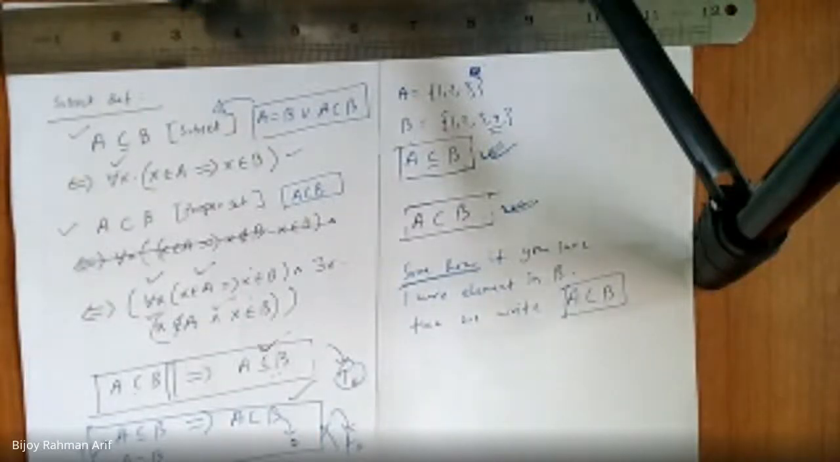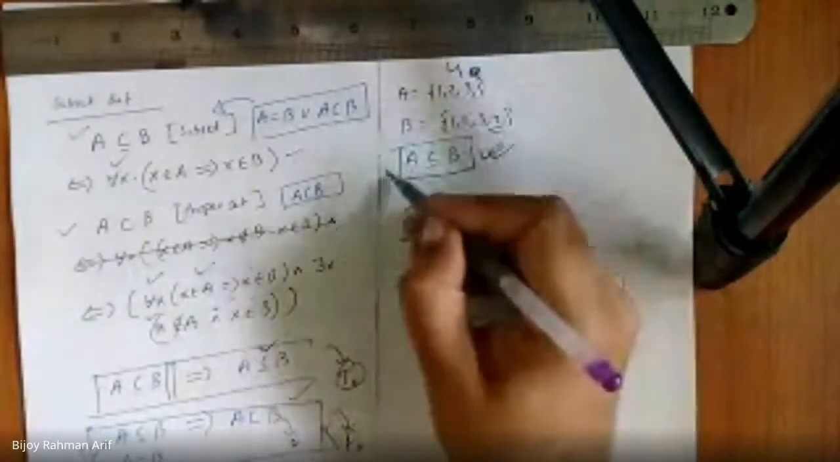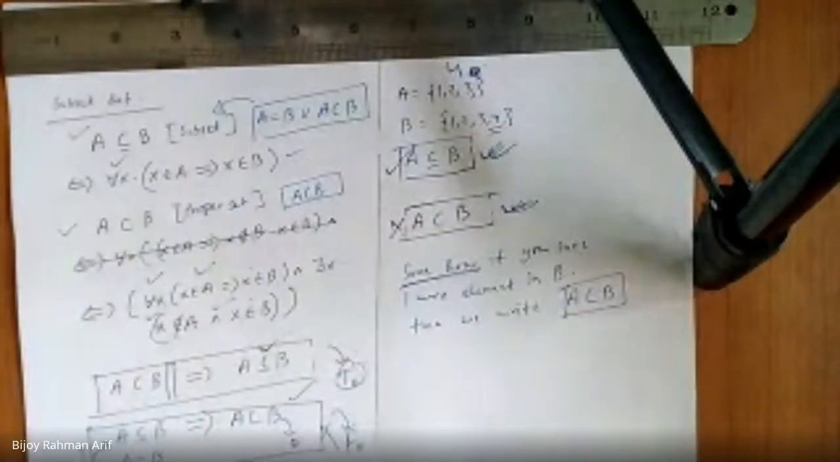Both are correct. But if you write 1, 2, 3, 4 here, this one is correct, this one is not correct. Not, because it is not a proper subset. Yes sir, thank you. Okay, sir.